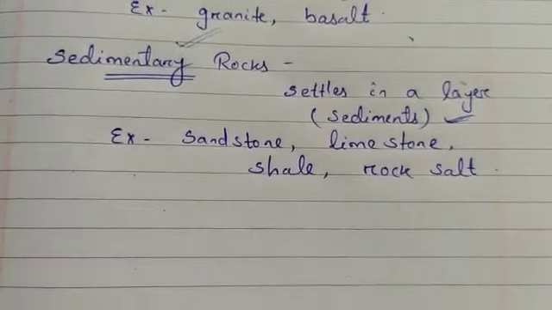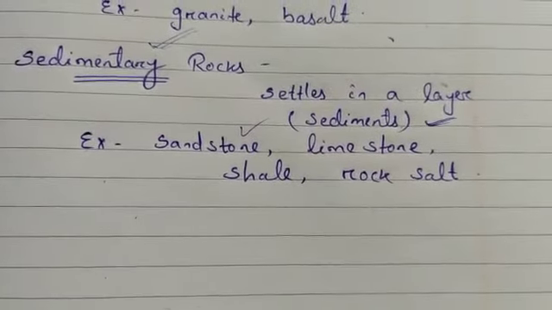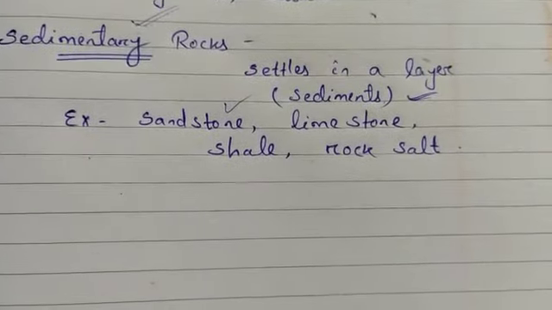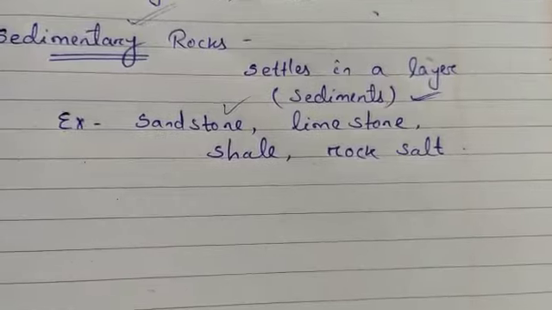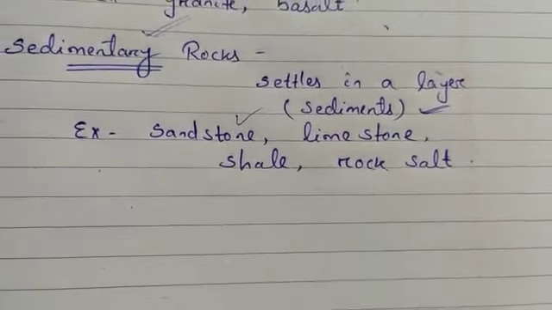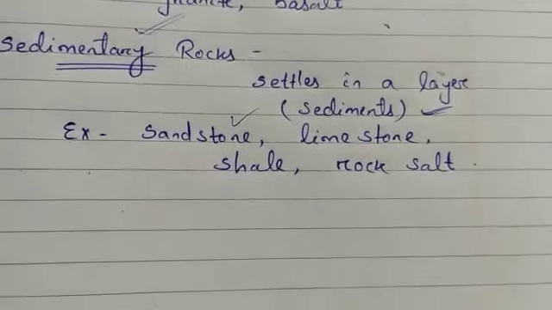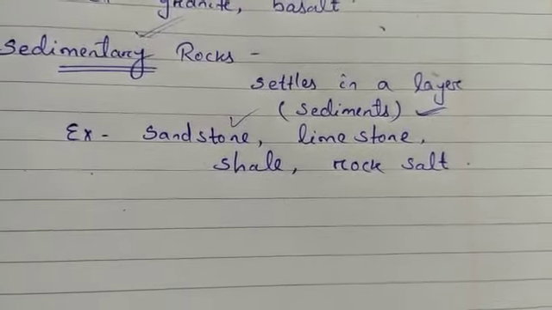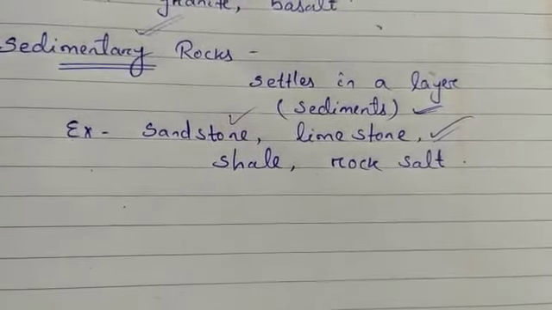Now let us see their uses. Sandstone is commonly used as building material, like the Red Fort at Delhi and Agra, which are made of red sandstone. Many buildings in Jaipur are also built of sandstone, and Jaipur is known as the Pink City. Then limestone is made up of once living material. It is also used as a building material.